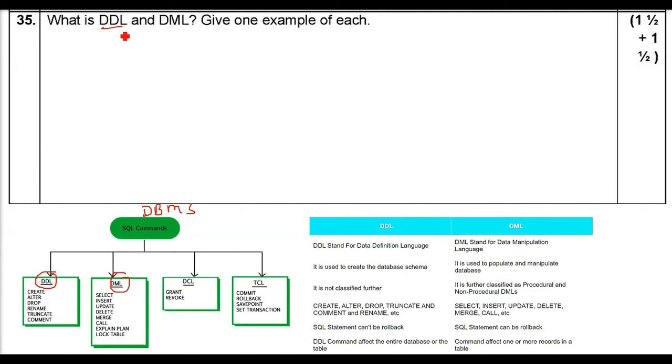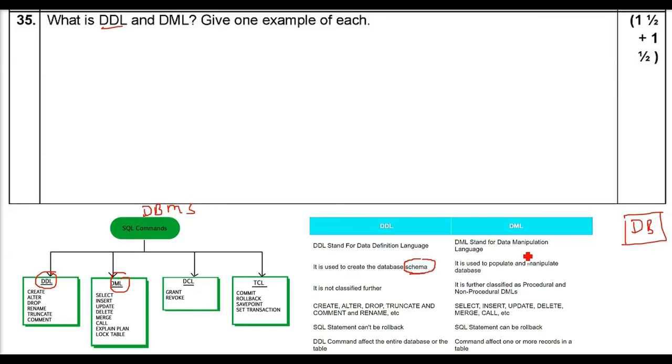DDL stands for, or it is the acronym for, Data Definition Language. In a database, making or creating a database, it is like whenever you make a house, you will make a framework, an architecture. So DDL is all about the architecture. You create a schema, how the database is going to be. As I said, before making a house you will make an architecture. That is the schema of the database. How many tables will be there? What is the name of the table? What are the fields? Like this.